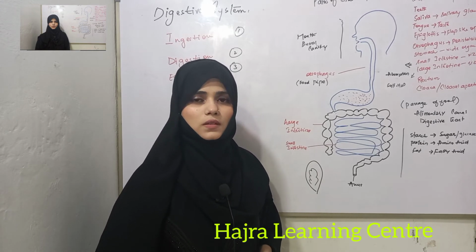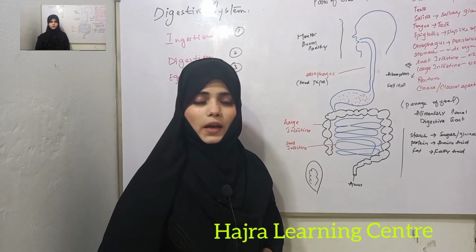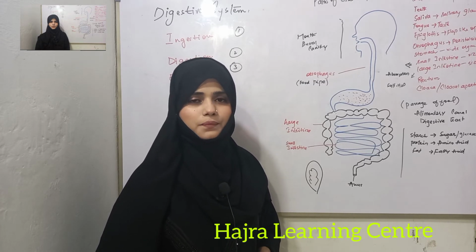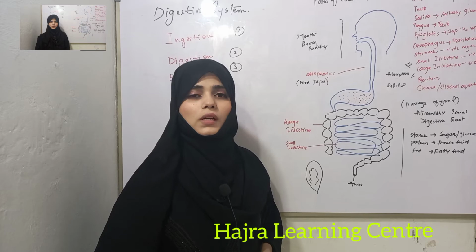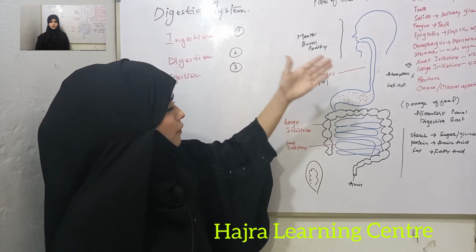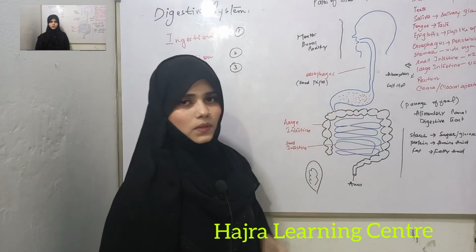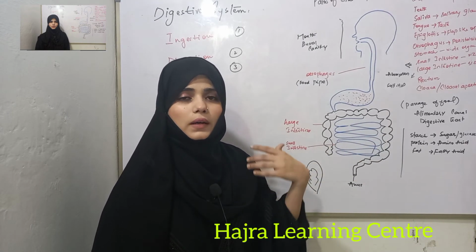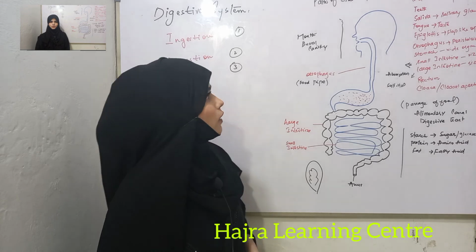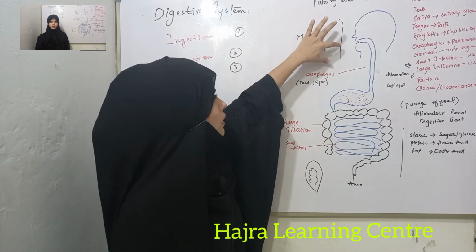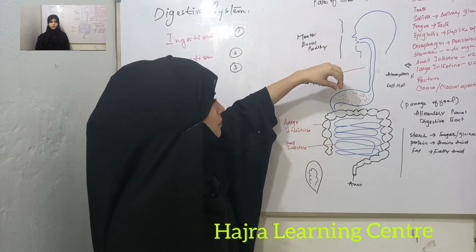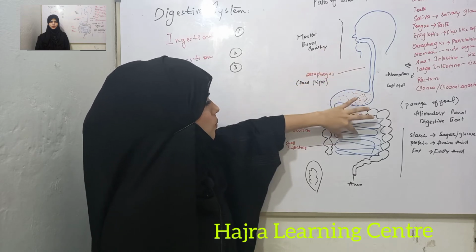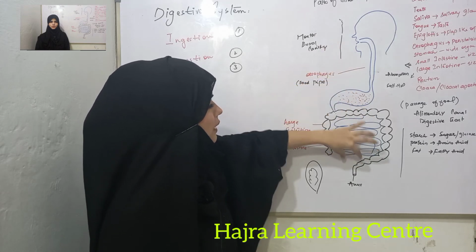Our digestive system is made up of a long tube, which is called the digestive tract or alimentary canal. The path of food consists of main organs such as mouth, esophagus, stomach, small intestine, large intestine and then rectum.